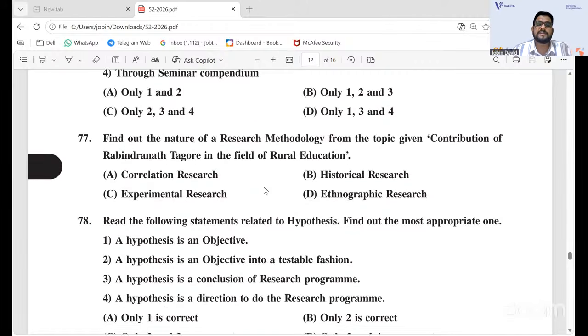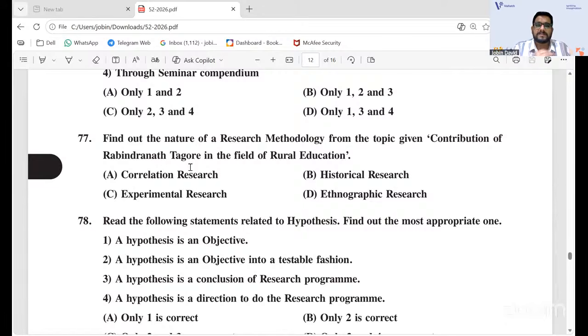Find out the nature of the research methodology, which is the type of research it is. The topic is also given: contribution of Rabindranath Tagore in the field of rural education. It is not actually a correlation research, because correlation means there should be a relation stated between two variables.